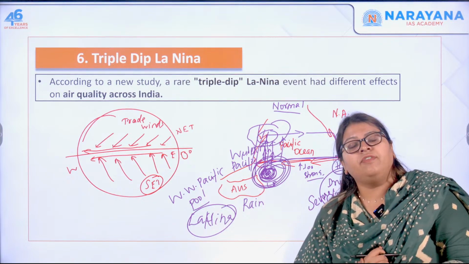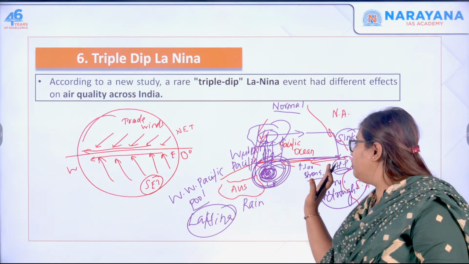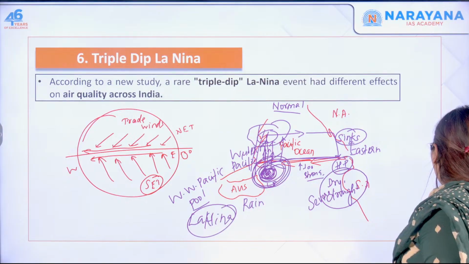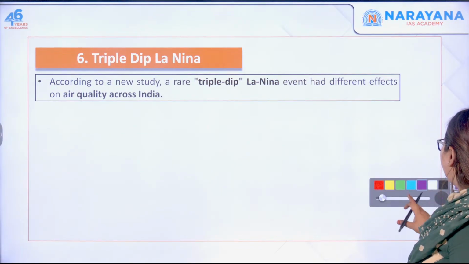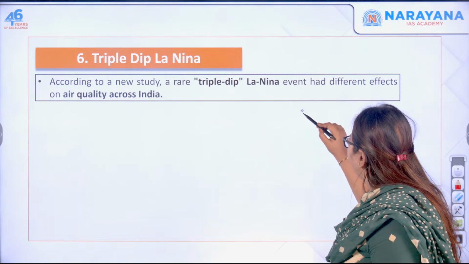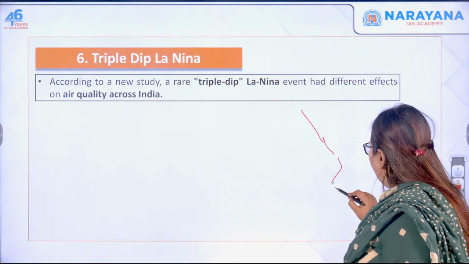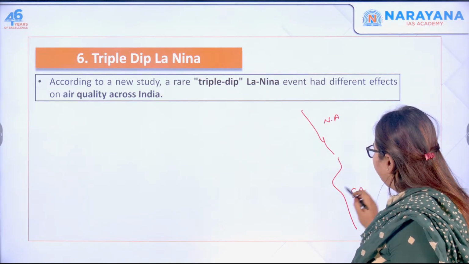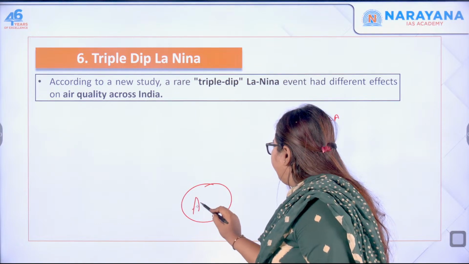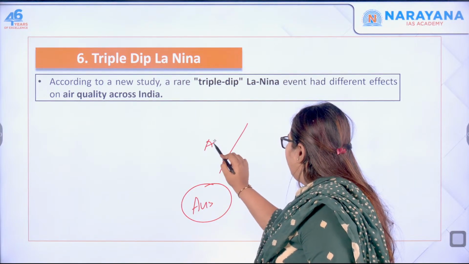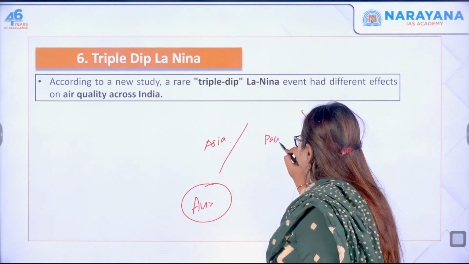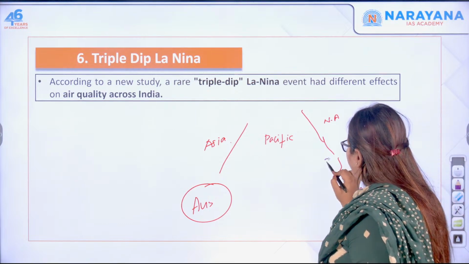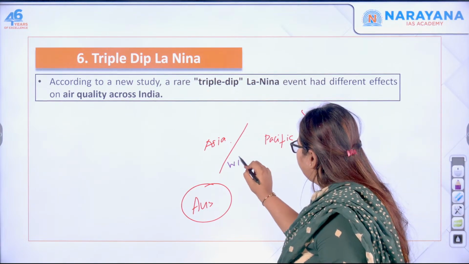On the contrary, for reasons unknown, if these trade winds weaken, let us look at that condition also. So let me take you through that figure again. This is North America, this is South America, this is Australia, and this is Asia. This is your Pacific, and here you have your Eastern Pacific, and here you have your Western Pacific.